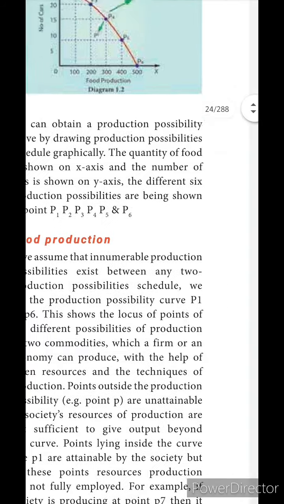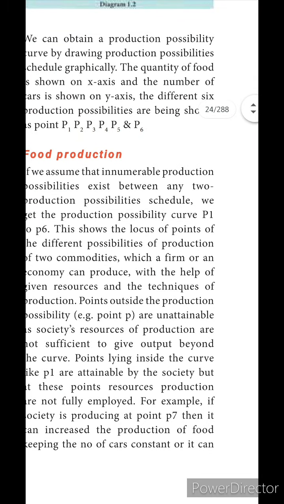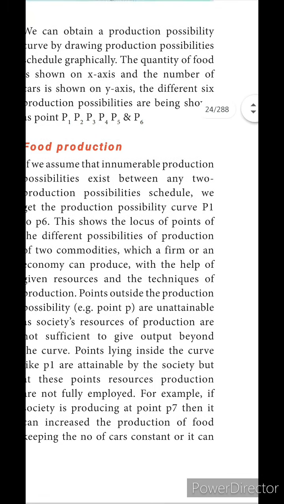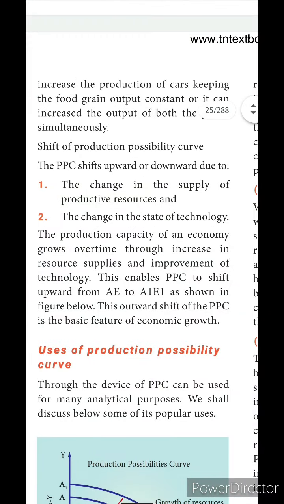Next, they have given the shift of the production possibility curve. What is the shift of the production possibility curve? The PPC shifts upward or downward. PPC means production possibility curve. Why does the production possibility curve shift upward, otherwise downward? Due to what? That is what we are saying here.